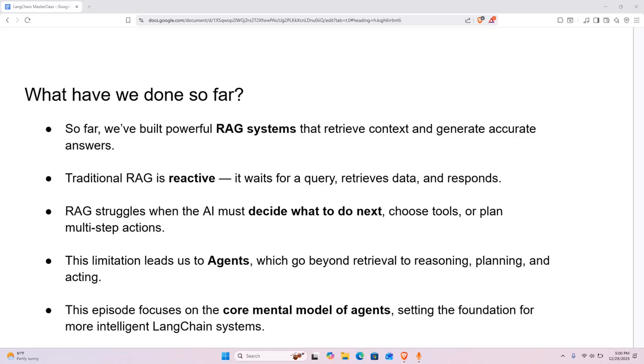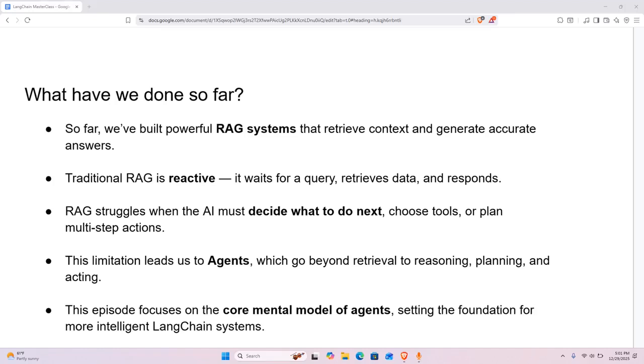But there is a hard limit to what RAG can do. In all the systems we built so far, our AI was reactive. It waited for a question, retrieved some documents, and answered. That's it. But what if your AI needs to choose what to do next? What if it needs to choose between multiple tools, break a problem into steps, or even figure out whether it should retrieve data at all? And this is where RAG starts to fall short, and where the big concept in LangChain begins.